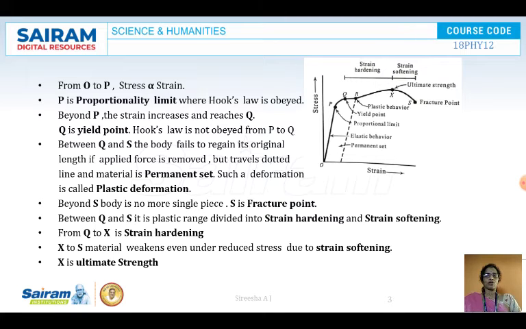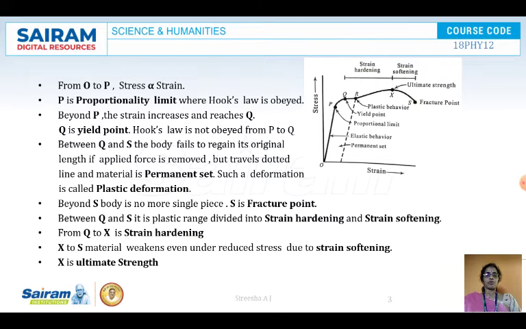So, P is called the proportionality limit, where Hooke's law is obeyed from O to P. If you increase the stress beyond P, the body is regaining its original shape, but the stress and strain are not in a linear relationship. Linear means a straight line. That means Hooke's law is not obeyed from P to Q.